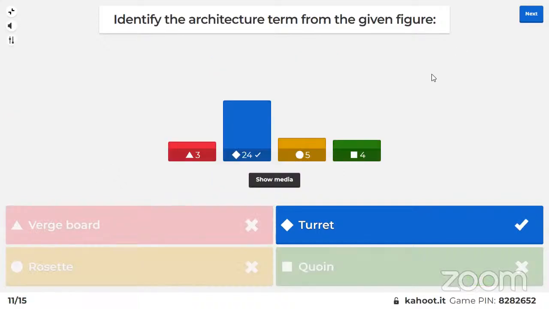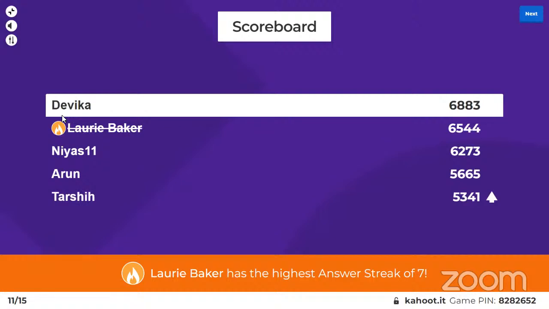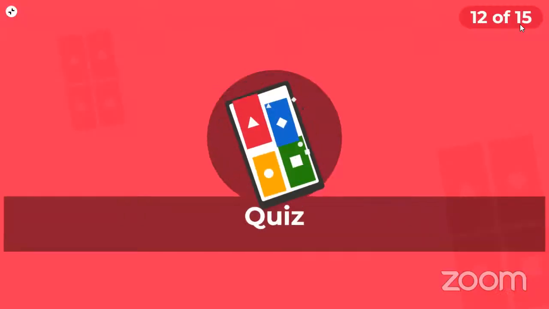All right. So that is a turret. A turret was shown in the figure. Okay. Moving on to the leaderboard again. Devi has retained the top spot with 6883 points. And second spot goes to Laurie Baker. Laurie Baker has the highest answer streak of 7, with 6544 points. Third spot again Nias. Fourth spot goes to Arun. And for the fifth spot we have a new member, Tarshi. Sorry if I'm pronouncing it wrong. With 5341 points. So that's all from the leaderboard. Now moving on to the next question, the 12th question.